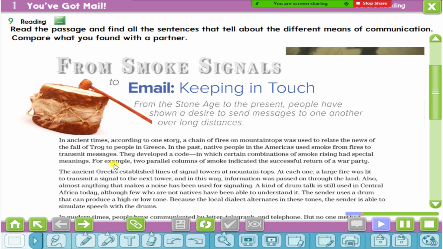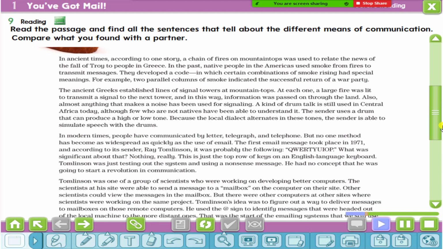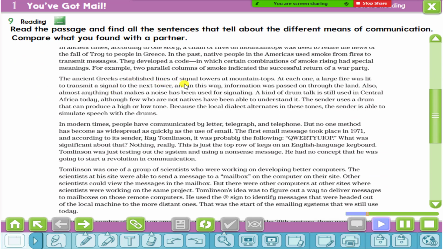For example, two parallel columns of smoke indicated the successful return of a war party. The ancient Greeks established lines of signal towers at mountaintops. At each one, a large fire was lit to transmit a signal to the next tower, and in this way, information was passed on through the land.